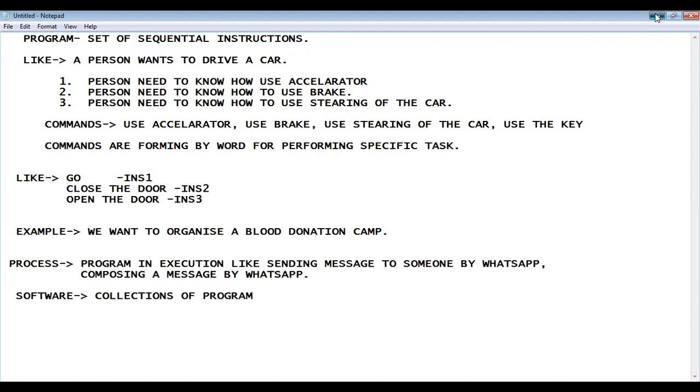BASIC is not only for a specific purpose. When Ada developed the code or programming concept for the Babbage system, that was only for mathematical purposes. But BASIC has no such restriction. It is used for all kinds of purposes. The purpose may be related to mathematics, to research, or to our day-to-day activity.